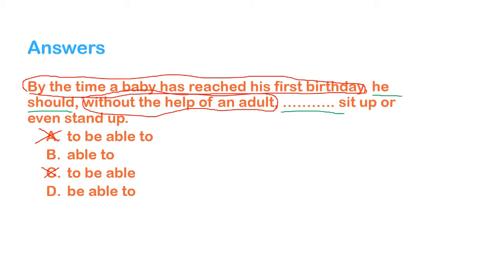As I have mentioned previously, a modal must be followed by a base form of the verb. Here, in fact, B doesn't have any verb, but the one which has the base form of the verb is option D. So, the correct answer for this question is D. Be able to. In a complete sentence, we can say, by the time a baby has reached his first birthday, he should, without the help of an adult, be able to sit up or even stand up.